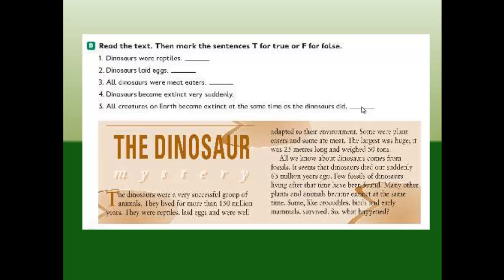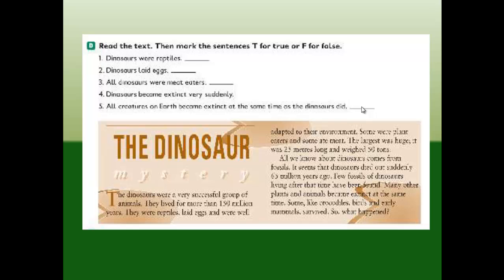The largest was huge. It was 25 meters long and weighed 50 tons. All we know about dinosaurs comes from fossils. It seems that dinosaurs died out suddenly 65 million years ago.